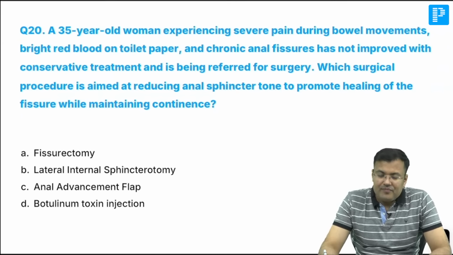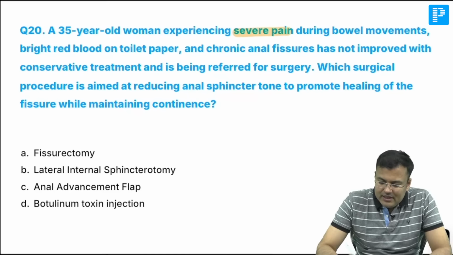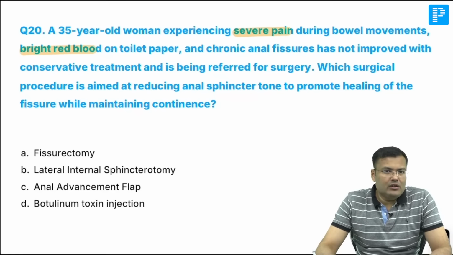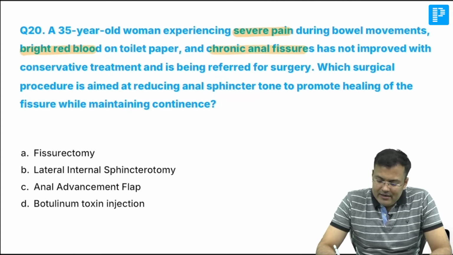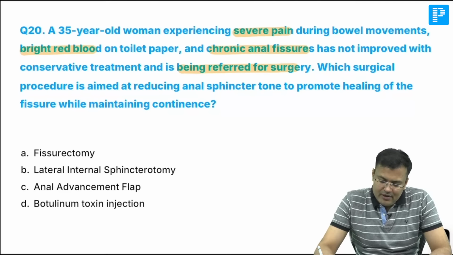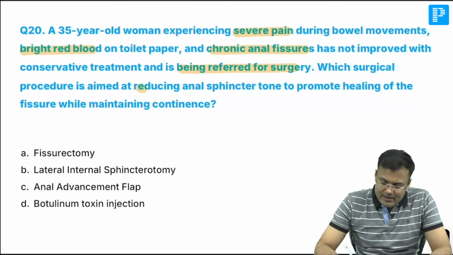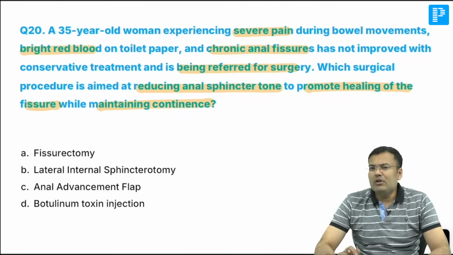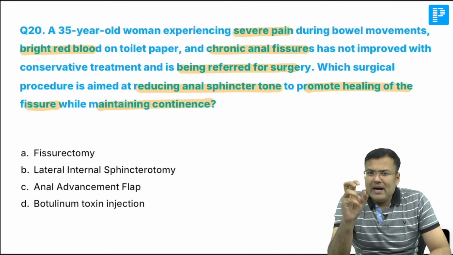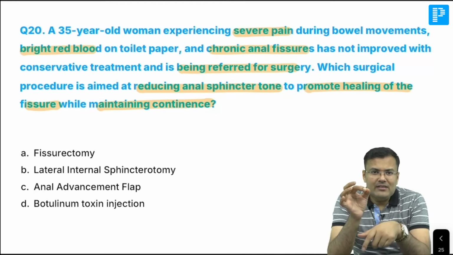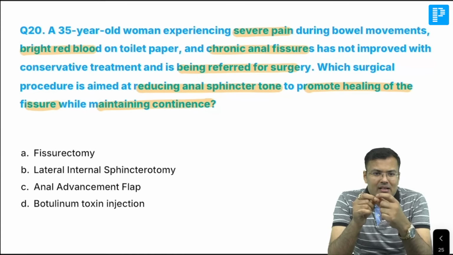35 years old woman experiencing severe pain during bowel movements, bright red blood on the toilet paper, chronic anal fissure, not improved with conservative management, being referred for surgery. Which surgical procedure aimed at reducing anal sphincter tone to promote healing of the fissure while maintaining the continence? Everybody is correct. What you do guys, here there is spasm of internal anal sphincter. What you do, you cut the sphincter laterally and you perform lateral sphincterotomy.